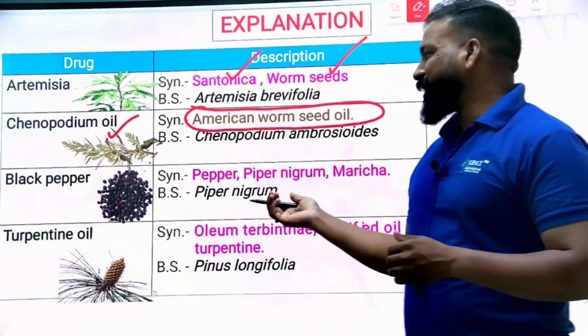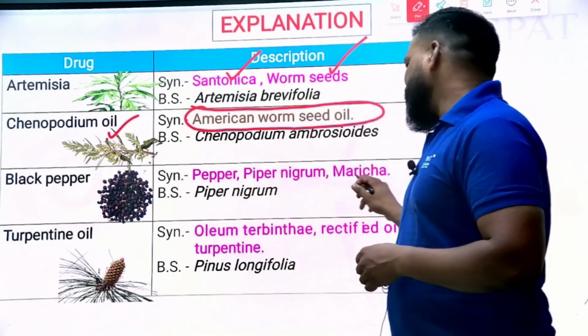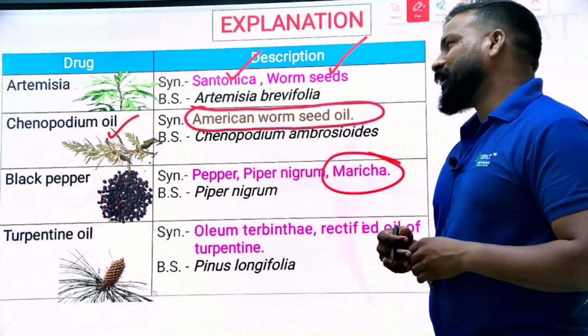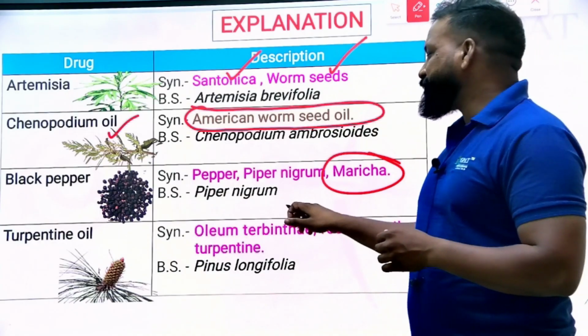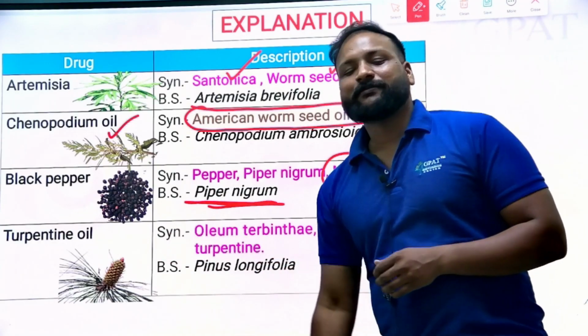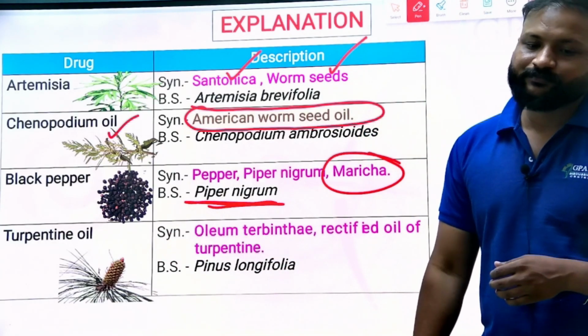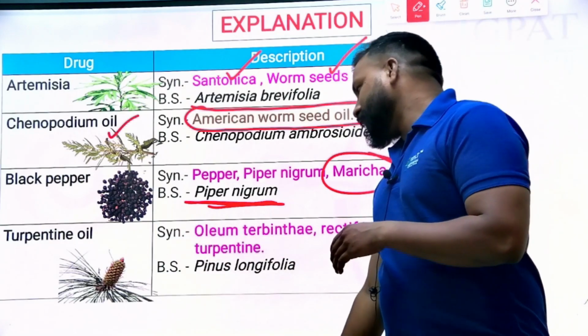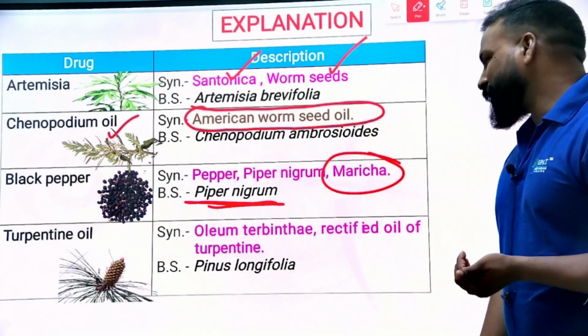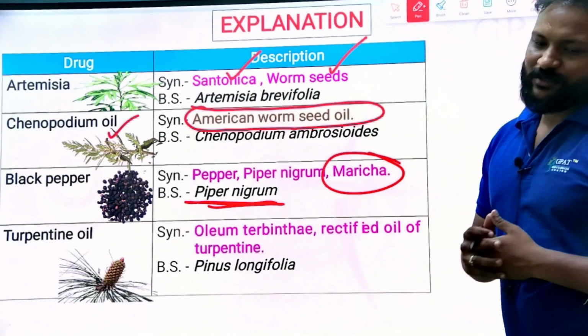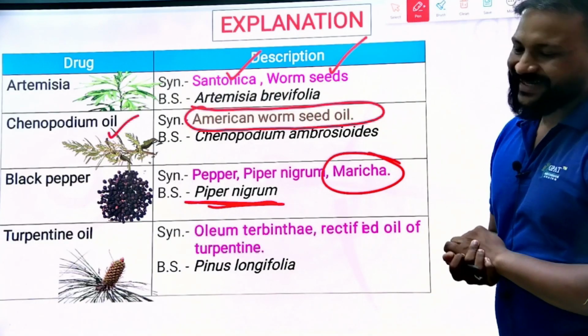Next is black pepper, whose synonym is Piper nigrum or Maricha. Black pepper is obtained from Piper nigrum. And next is turpentine oil. Its synonyms are Oleum terebinthinae, rectified oil of turpentine. It is obtained from Pinus longifolia.